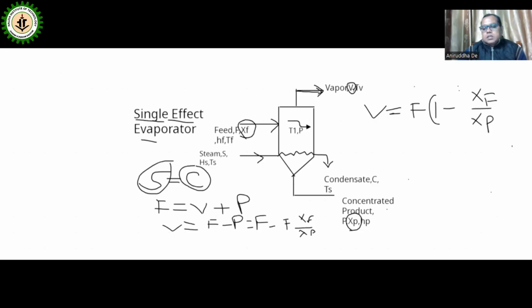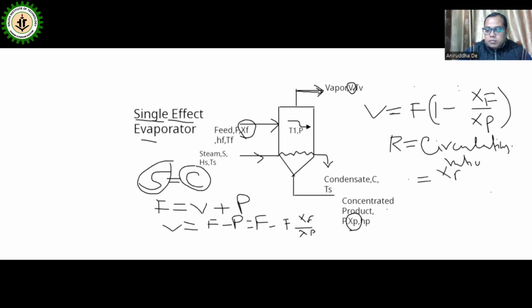Sometimes XP by XF is known as the circulation ratio, R. The circulation ratio is XP by XF, meaning the solid material present in the concentrated product divided by the solid material present in the feed material.